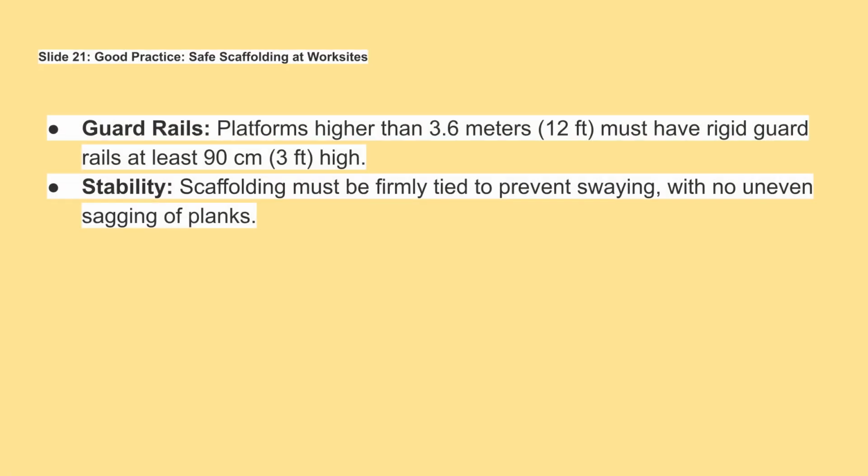Ensure safe scaffolding at work sites. Platforms higher than 3.6 meters must have rigid guardrails at least 90 centimeters high. Scaffolding must be firmly tied to prevent swaying, and planks should not sag unevenly.